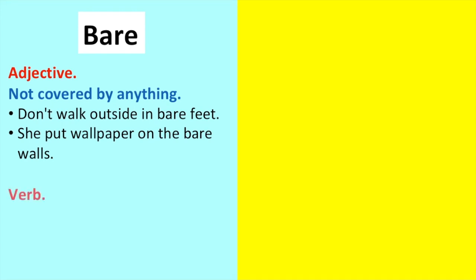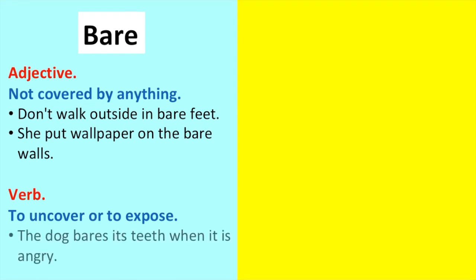Bare can also be a verb. As a verb, it means to uncover or to expose. For example, the dog bares its teeth when it is angry. This means the dog shows its teeth.